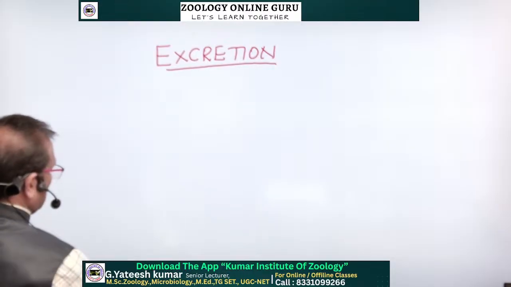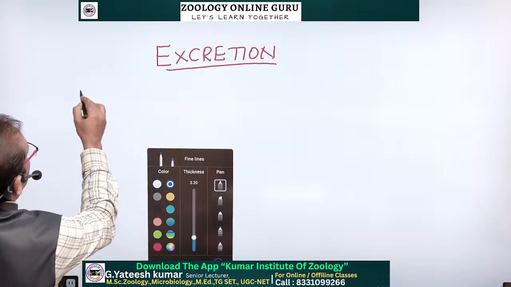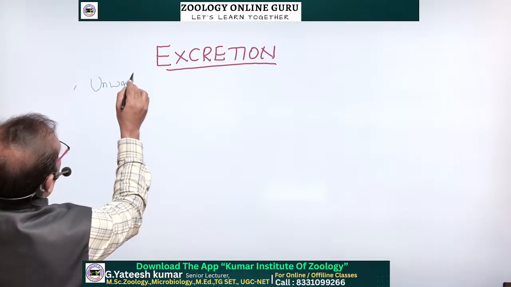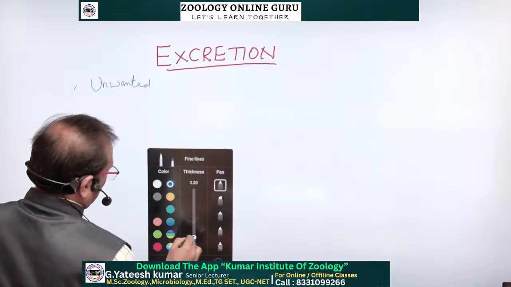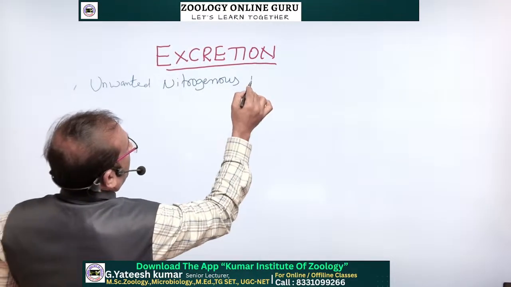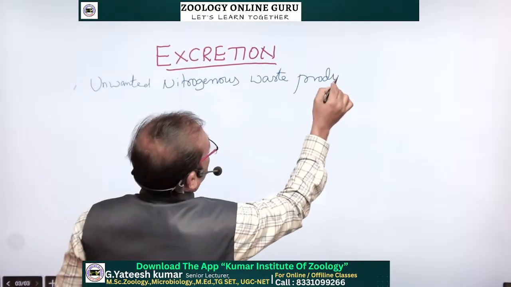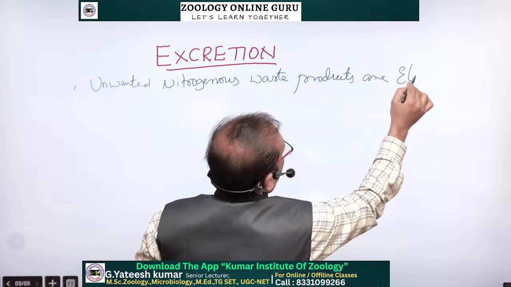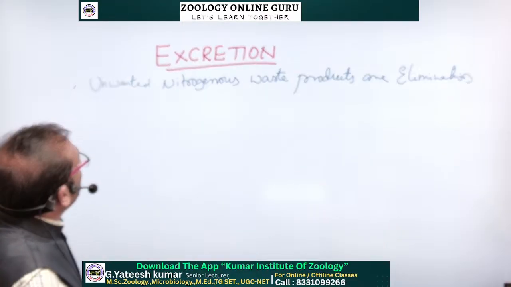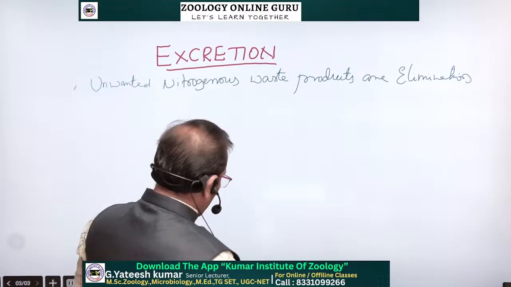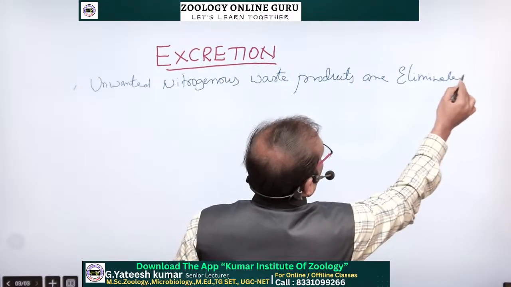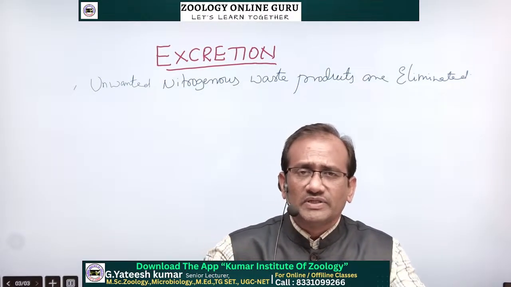Excretion is the process in which unwanted nitrogenous waste products are eliminated. So what is the meaning of excretion? Excretion means giving outside waste.